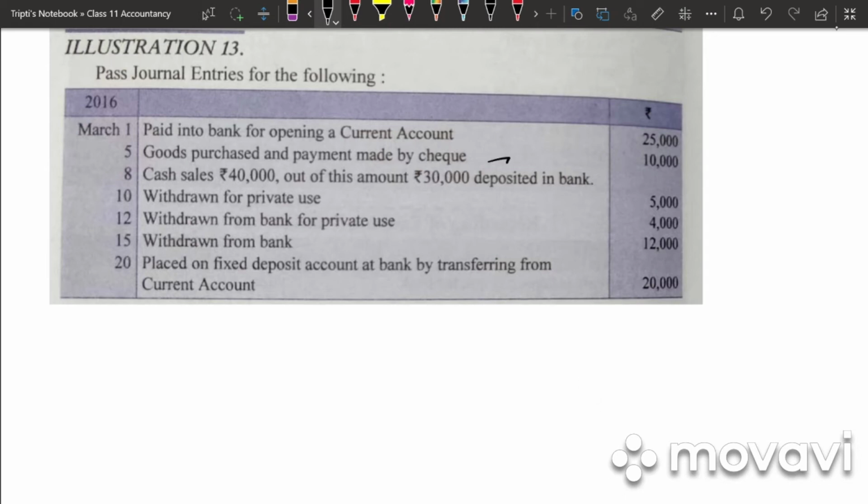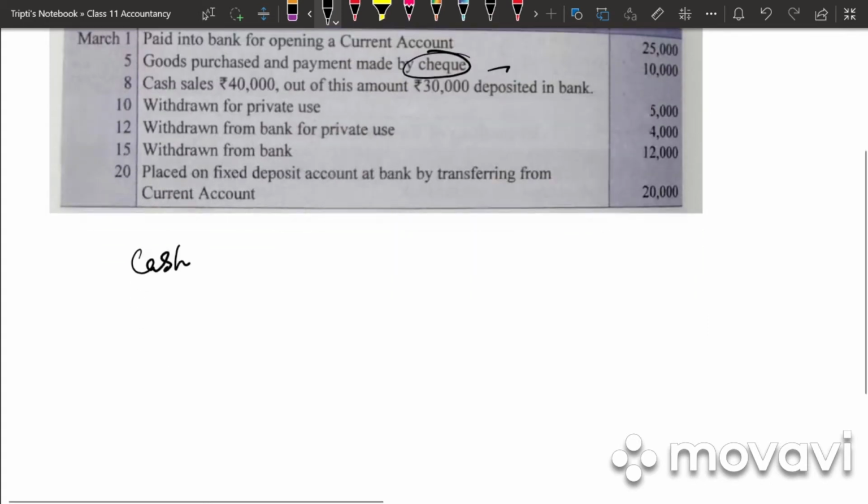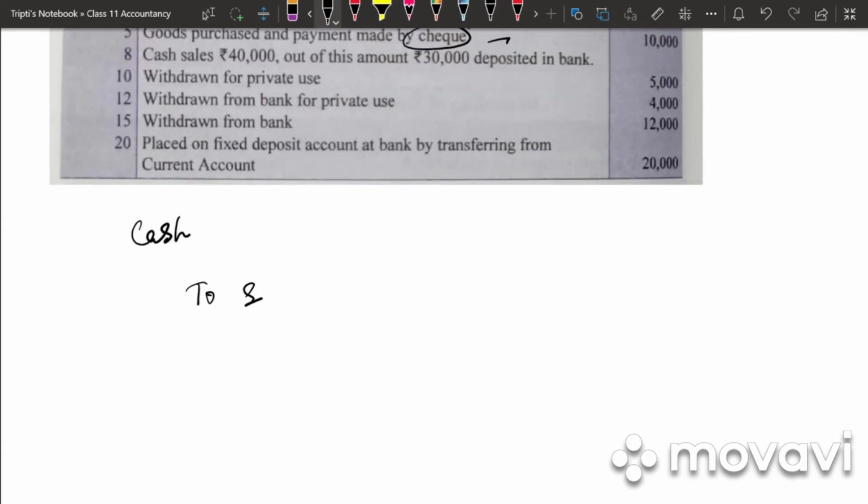Next we have goods purchased and paid by check. It is purchases. We have not paid by cash. We have paid by check. So it will be purchases account debited to bank account. Next, cash sales rupees 40,000. Out of this, rupees 30,000 is deposited into bank. So there was cash sales. So what is the entry for cash sales? Cash to sales.